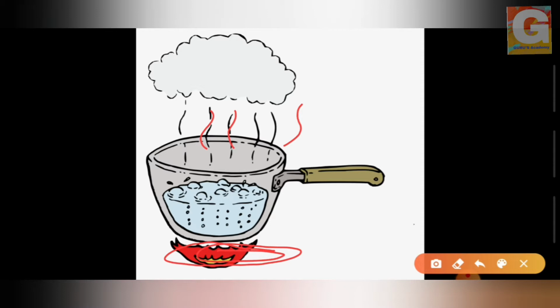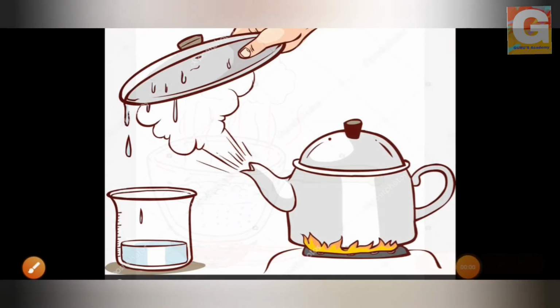And when the water starts boiling, what happens? The vapors come up. That means water vapor. The liquid gets converted to the water vapor. That is the gaseous state. So what is evaporation? The process of water when it changes from liquid to the gaseous state. This is called evaporation. So now let's see what is condensation.